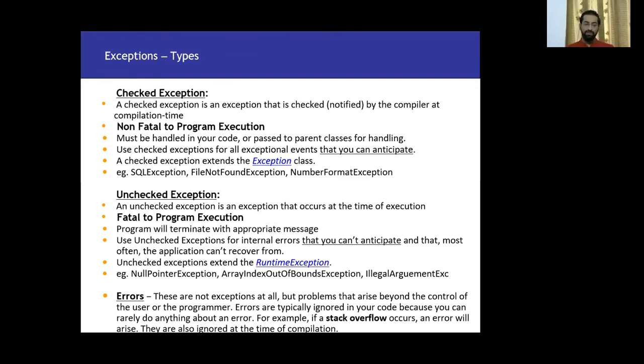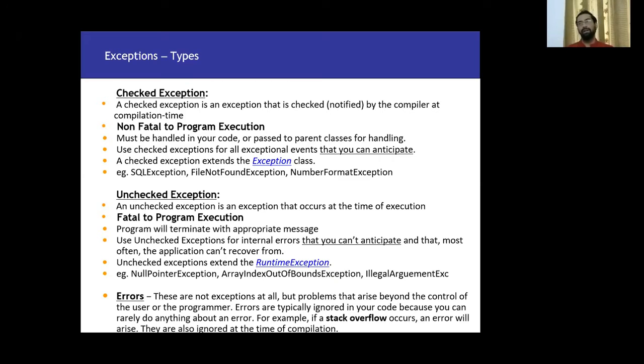Okay. So when we talk about checked exceptions, what are they? A checked exception is an exception which the compiler itself gets to know about at compilation time, and not at runtime. Unchecked exceptions happen at runtime.